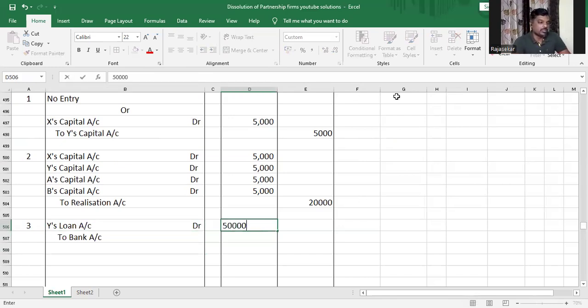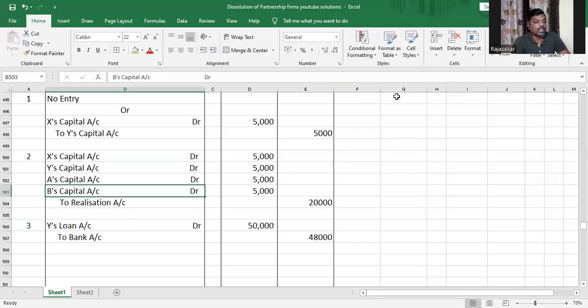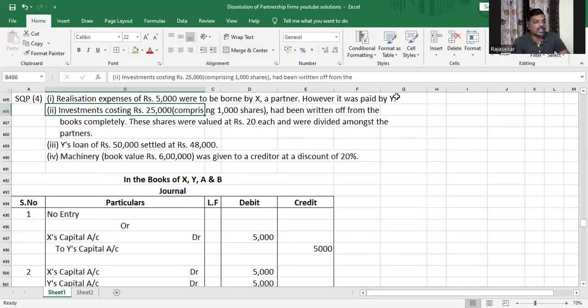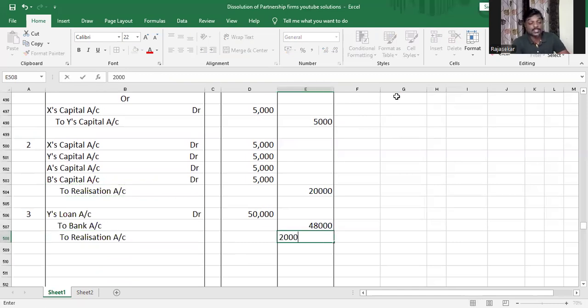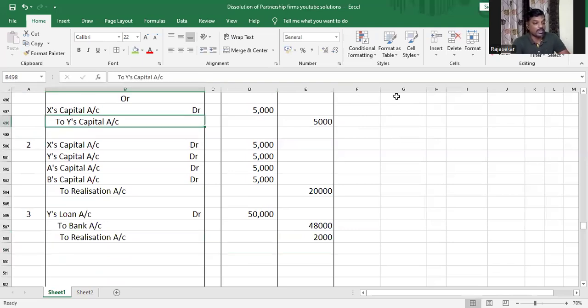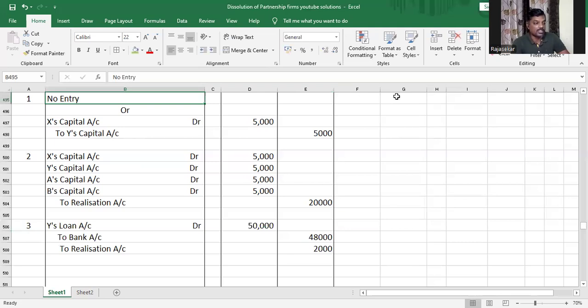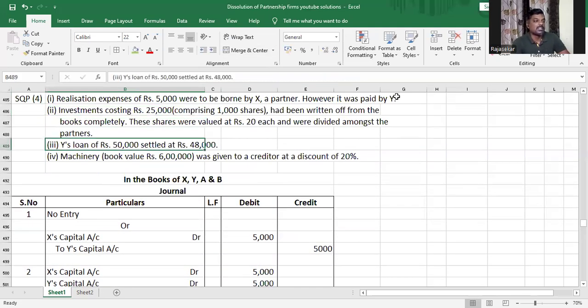So partner's loan of 50,000 was settled at 48,000. For a 50,000 loan, you're only giving 48,000. So what does that mean, children? You're getting a profit of how much? 2,000 rupees. And all profits will be credited to nominal account. The only nominal account that is available during dissolution is realization account. And therefore, you credit realization account with 2,000. Understood or not, my dear children? Got to remember this, please. There's one question, Charu, Dwani, Pavni, which I had solved earlier. You should also go through that question because it's also kind of the same thing.